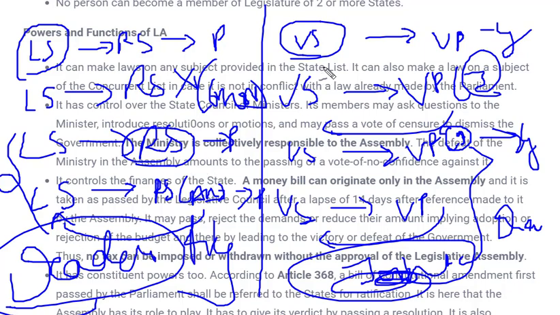I hope you understood. If there is any confusion, you can ask me in the comment box. I'll try to explain it again in the next video, or else I'll make a separate video on all kinds of bills, money bill or ordinary bill or whatever bills are being passed in both of the houses, and I'll give a comparative analysis of these things. So this is what happens with an ordinary bill.